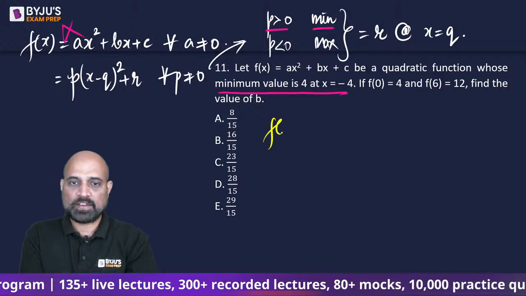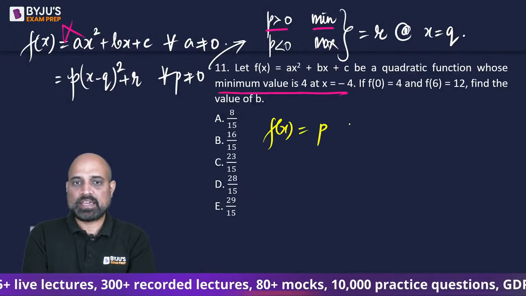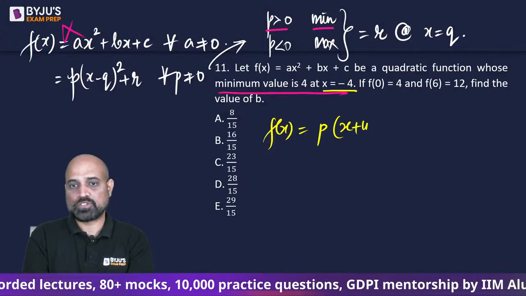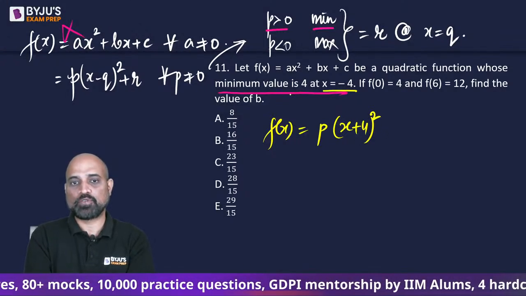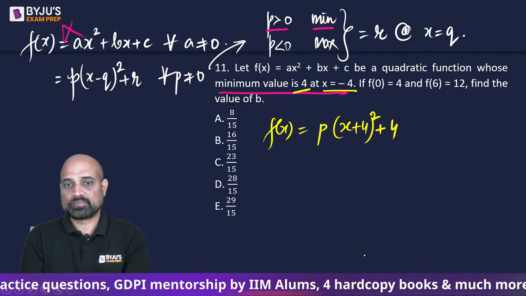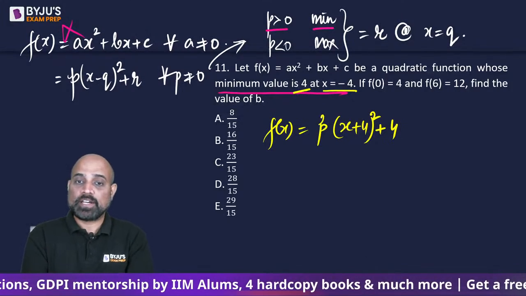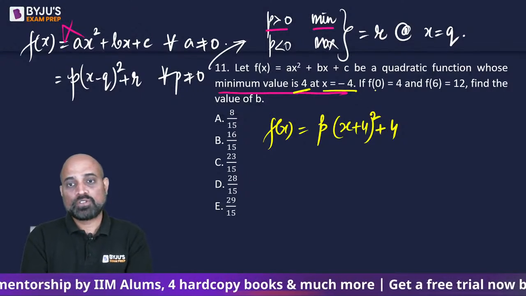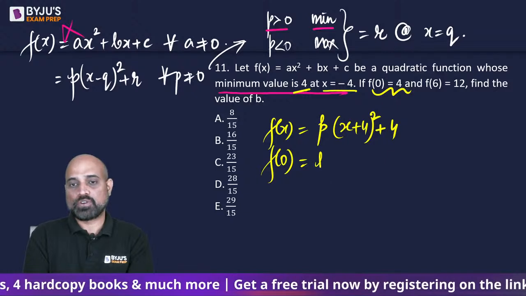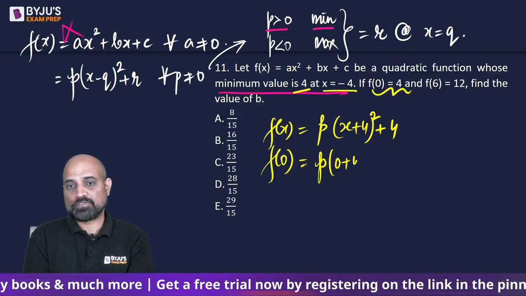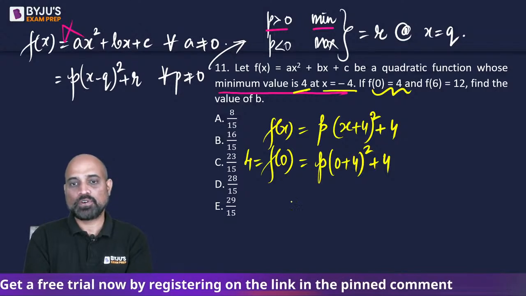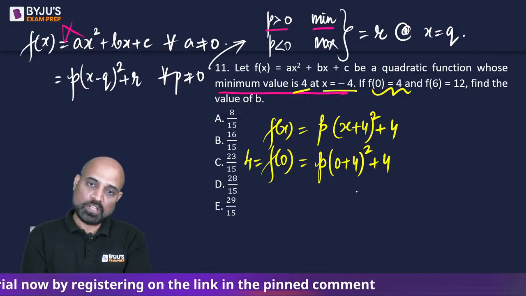As in, I will have something like p x minus कहाँ मिलता है? -4 पे. So x plus 4 का whole square, and what is the minimum value I get? I get a 4. Now I need to find out the value of p here. तो उसके लिए हमें ये given है कि f of 0, which is going to be p 0 plus 4 का whole square plus 4, and this is given to us as 4. So if we solve this,